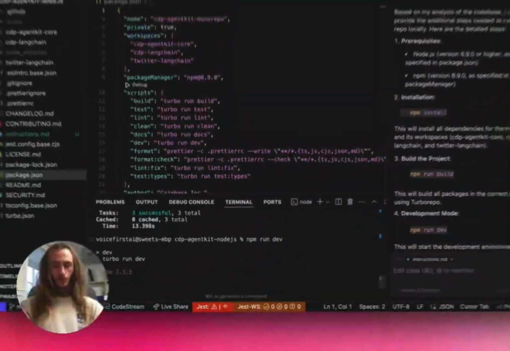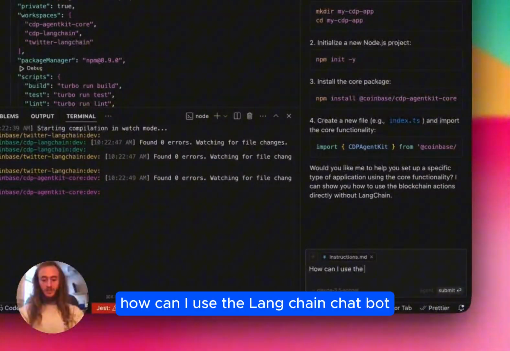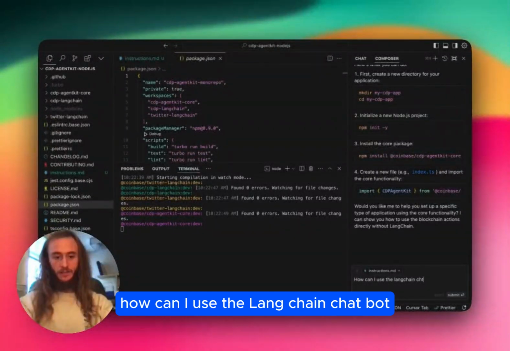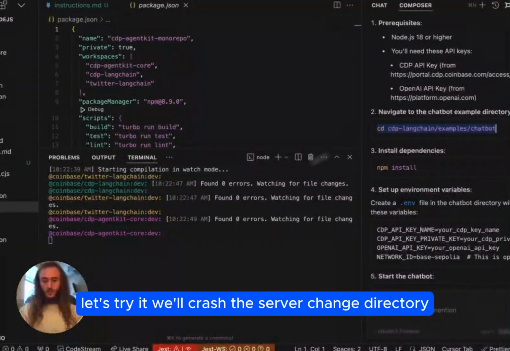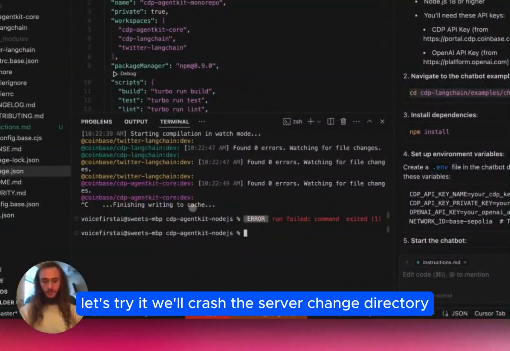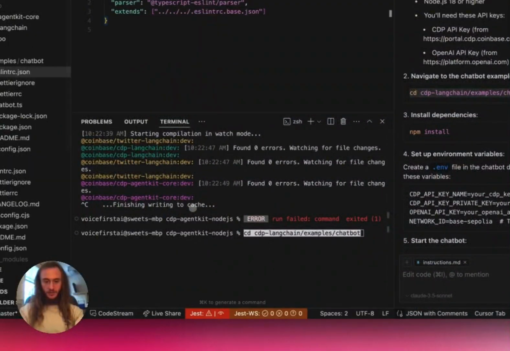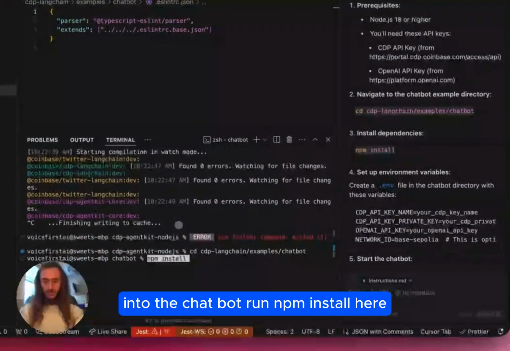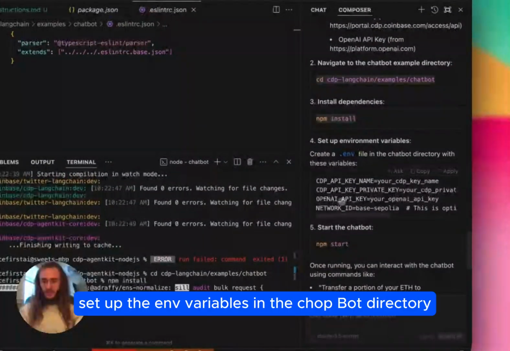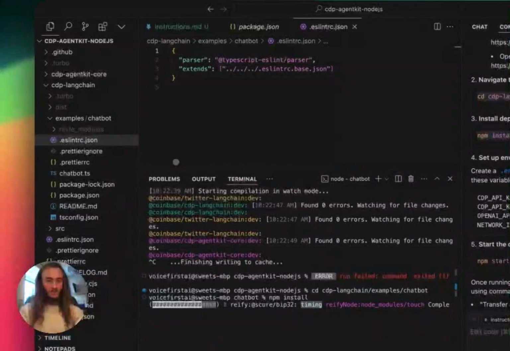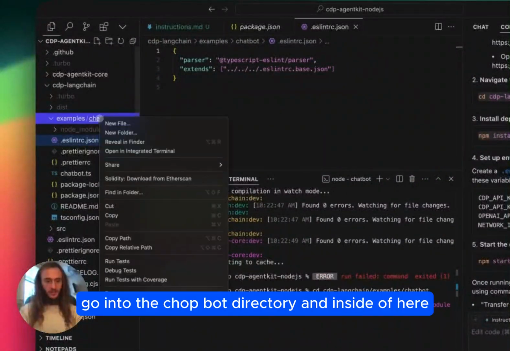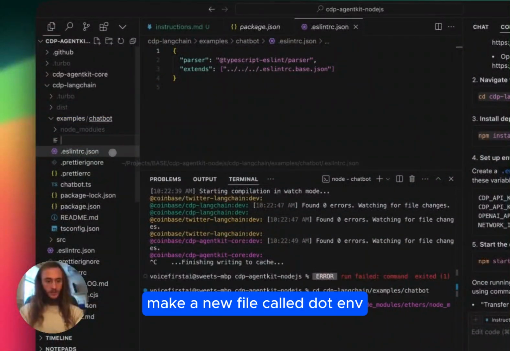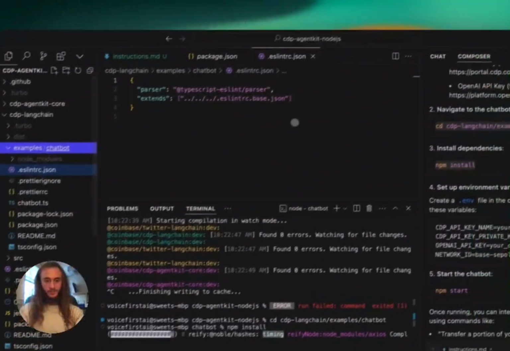Run dev. How can I use the LangChain chatbot? Let's try it. We'll crash the server, change directory into the chatbot, run npm install here, set up the env variables in the chatbot directory. So we'll copy this, go into the chatbot directory, and inside of here, make a new file called .env.